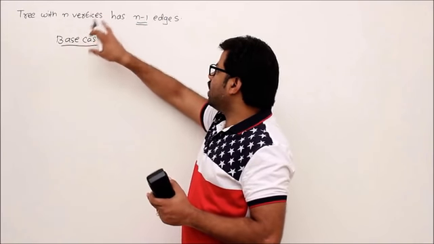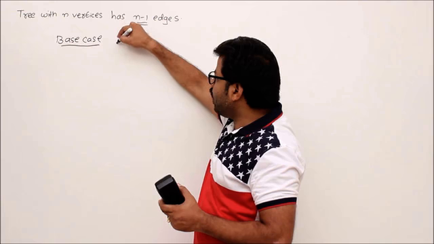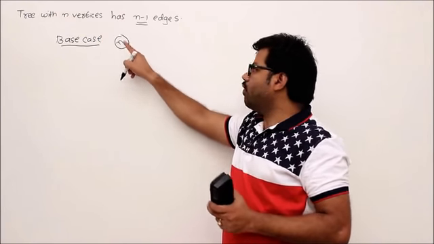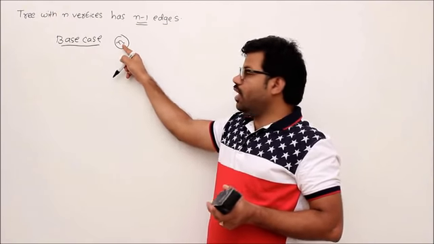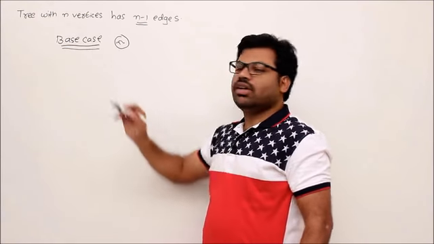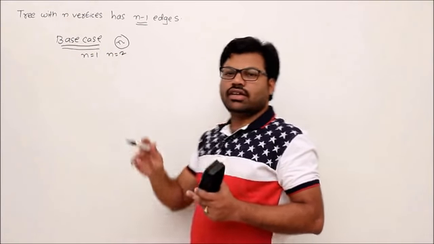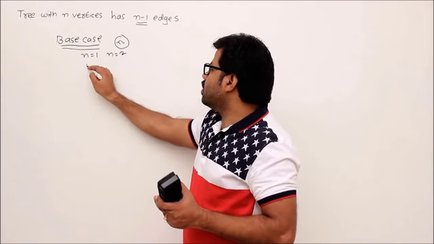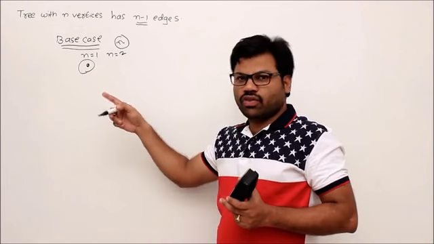Whenever I say I am proving this statement with mathematical induction, I have to take one variable. So let me prove this statement using the number of vertices. I am applying mathematical induction on the number of vertices. Then the base case will be a small n value, 1 or 2. That means we have to take a very small tree with respect to vertices. When n value is 1, this is the smallest tree, right? So this single vertex is a trivial tree, of course you know that.